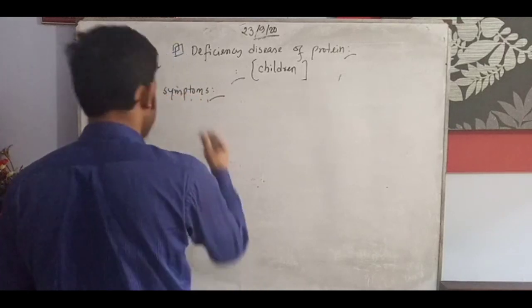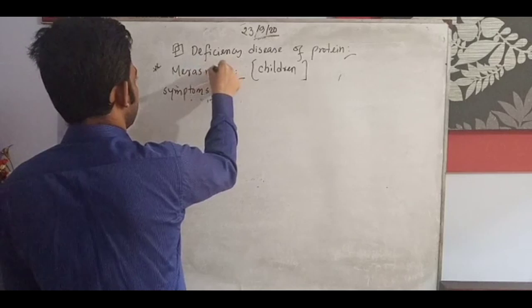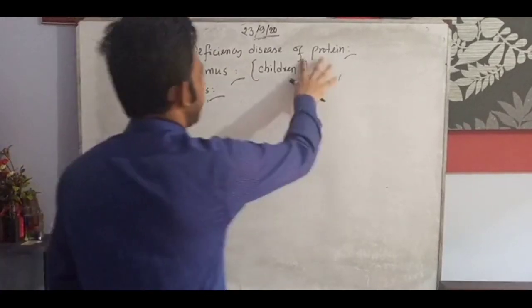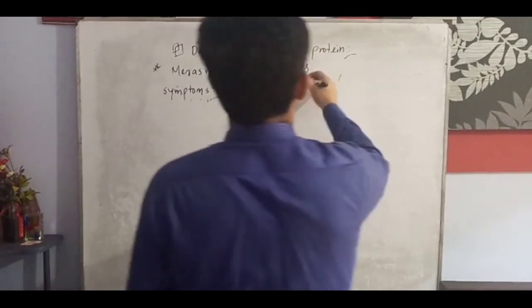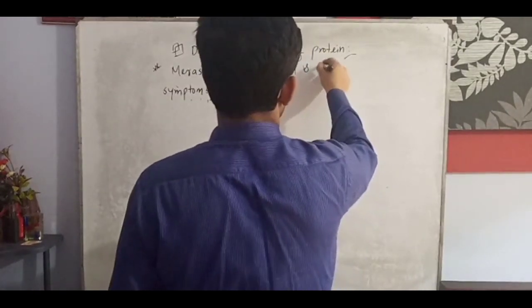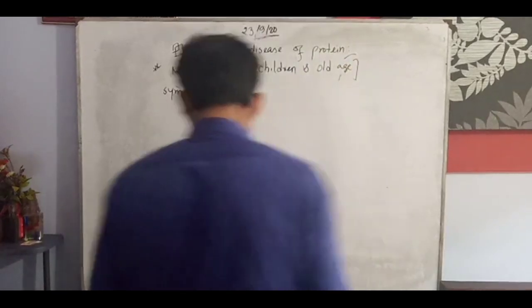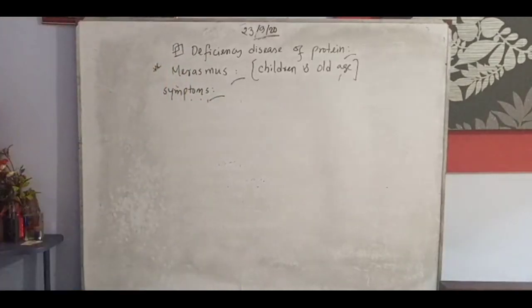Marasmus disease is also a protein deficiency disease. It affects children and old age people. Though it is basically a children's disease, and children are attacked by marasmus, old age people can also get it.